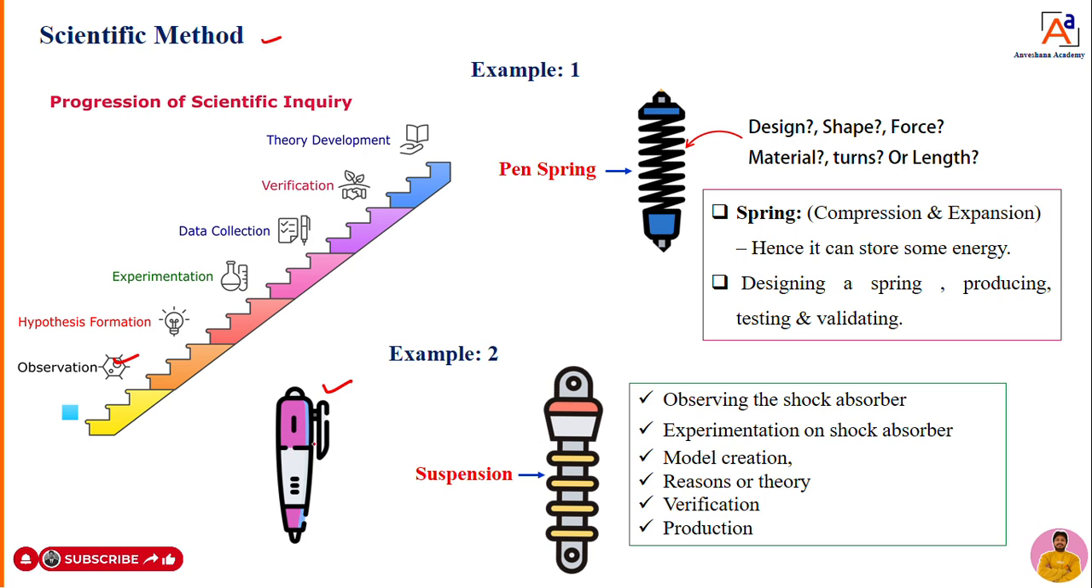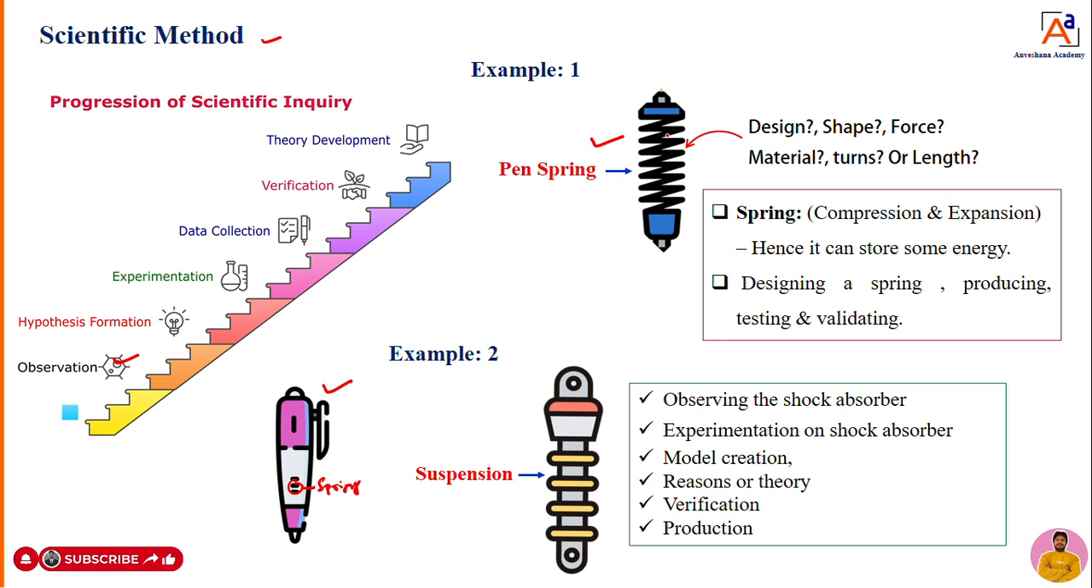You can take a pen. Then how is the pen made, and what are the materials used to make this pen? A pen has a spring, dear students. One component, one element, I will take here now: the spring. I will take a pen spring, the best example. In that pen, I will take a spring.